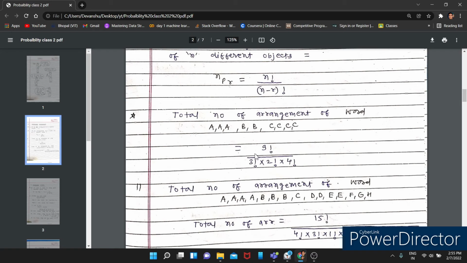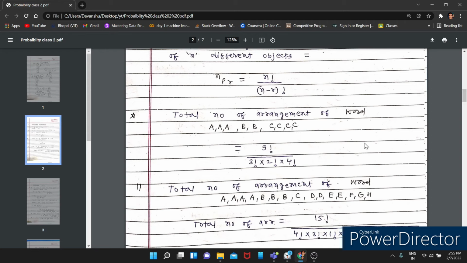How many times is B repeated? 2 times. So we divide by 2 factorial. How many times is C repeated? 4 times. So we divide by 4 factorial. In this way, you can write it and get the formula. How will you solve this 9 factorial? 9 into 8 into 7 into 6, and so on down to 1.